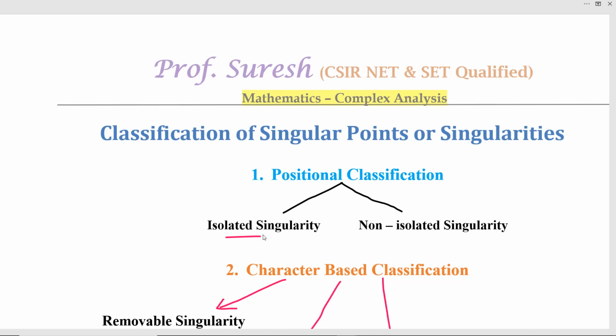Isolated singularity means near that singularity there will not be any other singularity. We use the word island. Island means it is covered by water, nearby no land will be there. Like that, isolated singularity. In the opposite, non-isolated means it will contain another singularity in every neighborhood of it. If z0 is a non-isolated singularity, then it contains another singularity in every neighborhood of z0. So that is called non-isolated singularity.